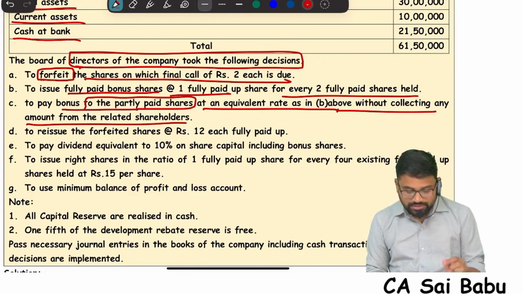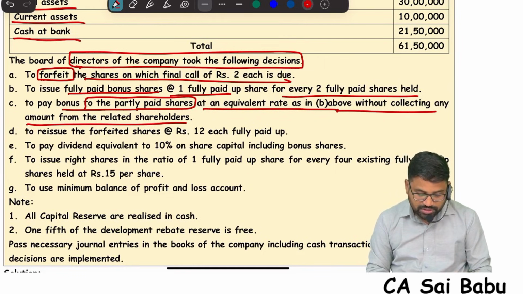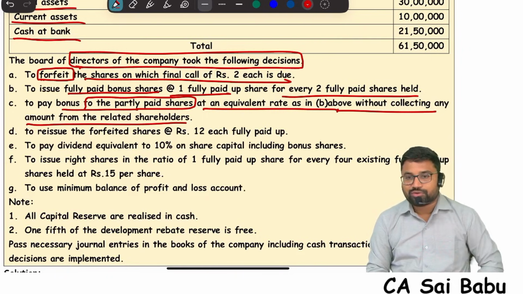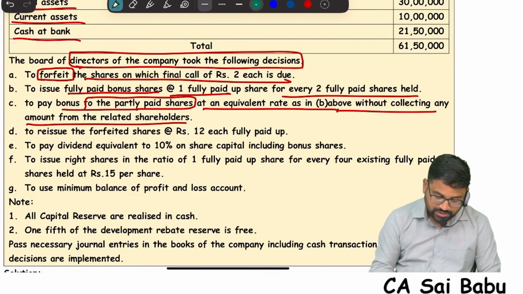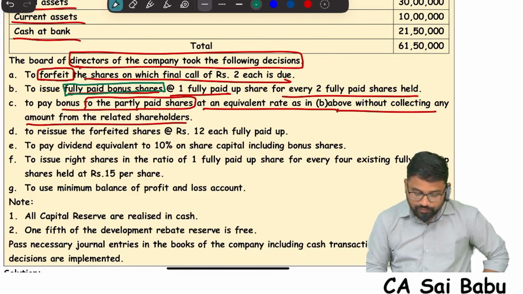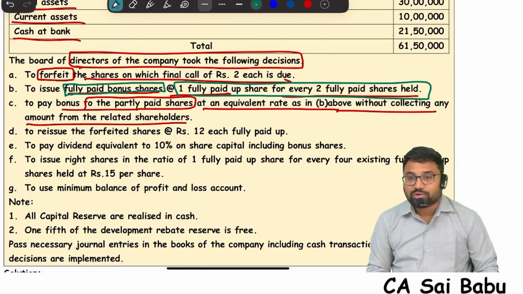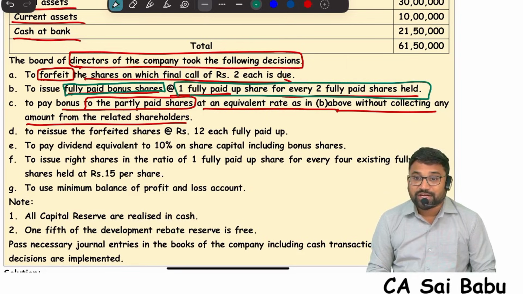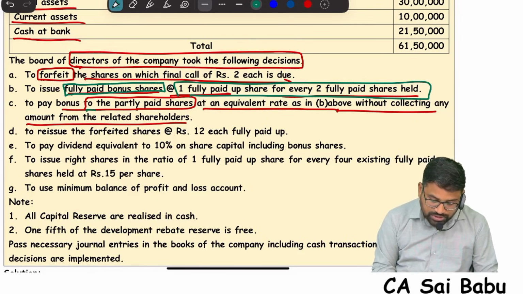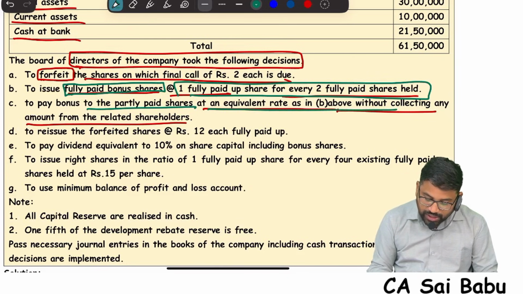Actually, sir, if you observe the question carefully, point B is talking about fully paid bonus shares. See this: to issue fully paid bonus shares of ₹1 at 1 fully paid bonus share for every 2. Point C is talking about bonus by way of converting partly paid into fully paid. See this: pay bonus to partly paid shares at an equivalent rate as in B above, at an equivalent rate.